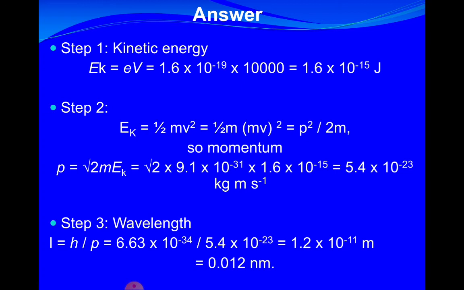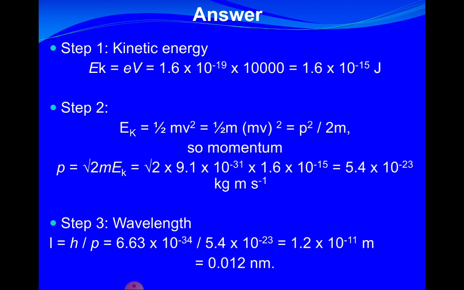For number 3, the kinetic energy is e times V, which is 1.6 times 10 to the negative 15 joules. In step 2, EK is half mv squared, so that's p squared over 2m.